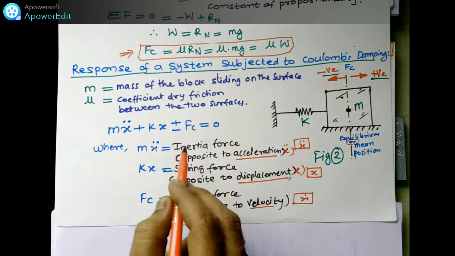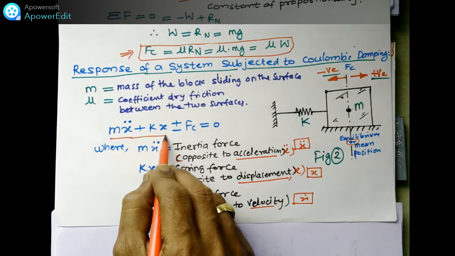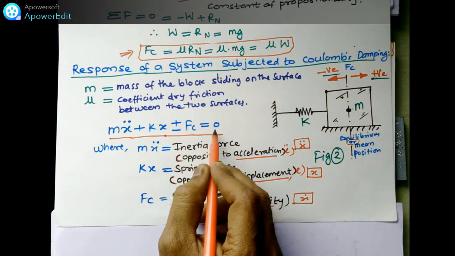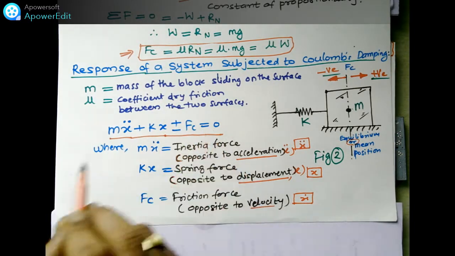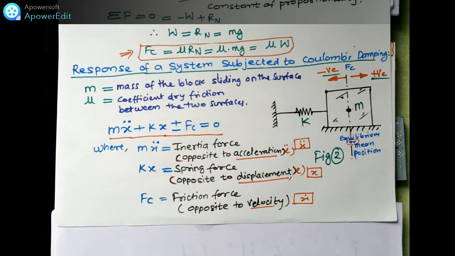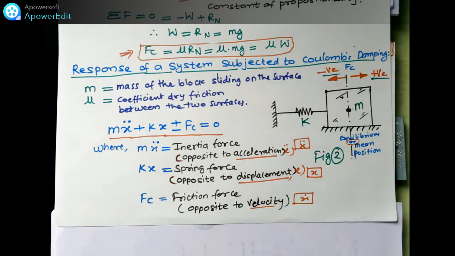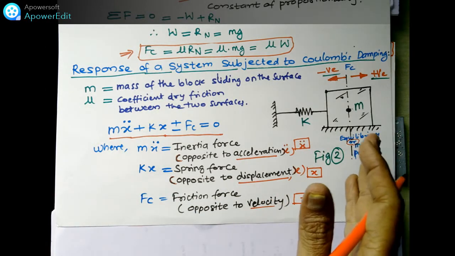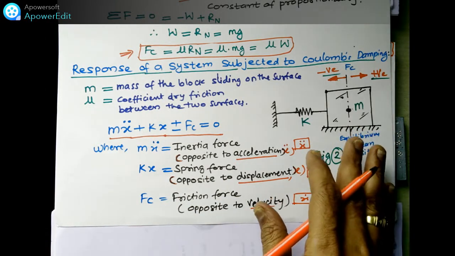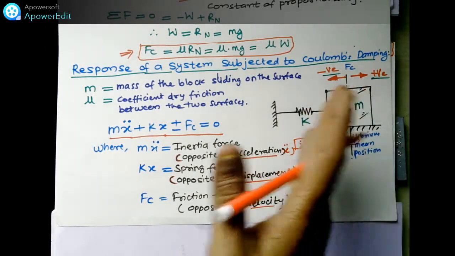This system will respond with m x double dot plus k x plus or minus Fc is equal to 0. This is nothing but the equation of motion that we have to prove for the spring mass system as shown in the figure. The frictional force is constant. The equilibrium position, this mean position, is the unstretched position, as shown to you. When it stretches, it will move in this direction or in this direction.